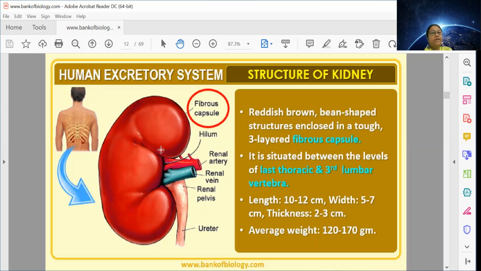Okay, so it is reddish brown in color and bean shaped, as you can see. That's why the beans are known as kidney beans. They have the exact shape of a kidney. That's why we call them kidney beans.